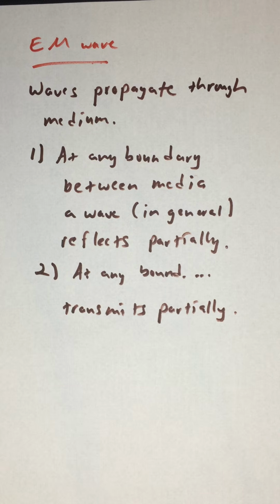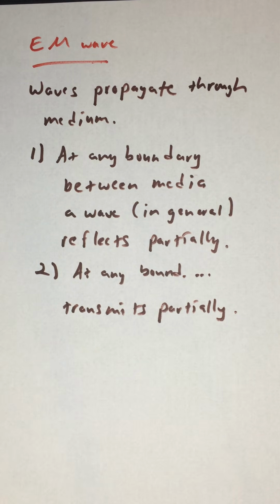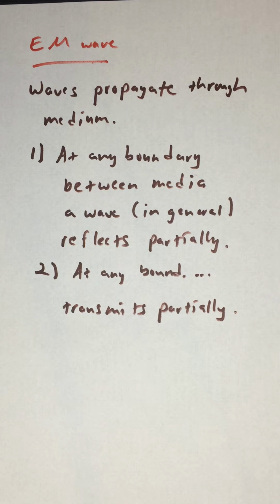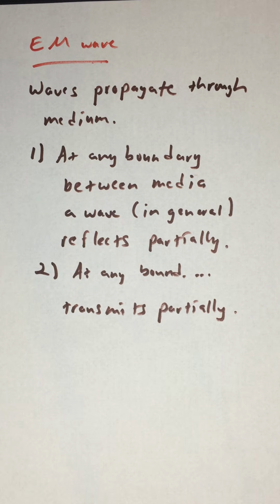So what I'm saying is a certain percentage of the wave is going to reflect, a certain percentage is going to be transmitted. In some cases, 100% reflects and 0% transmits. In other cases, 100% transmits and 0% reflects. It depends on the wave, it depends on the media, it depends on the conditions. But in general, we expect both of these things. Like I said, the percentage that does whichever one could be 100%, it could be 0. But in general, we expect both of these.